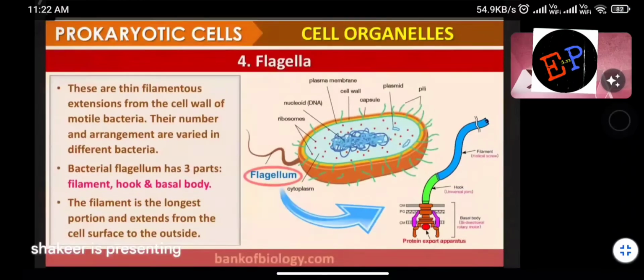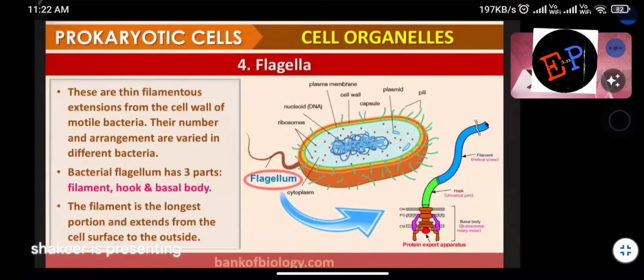Okay. So next, flagella. So pili and flagella, both are the same. So these are thin filamentous extensions from the cell wall of motile bacteria. Sorry, flagellum we are discussing now. Fimbriae and pili are different.